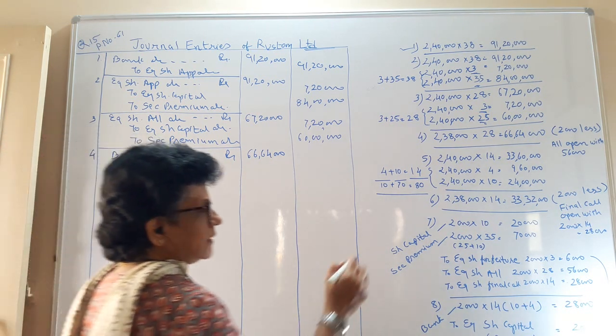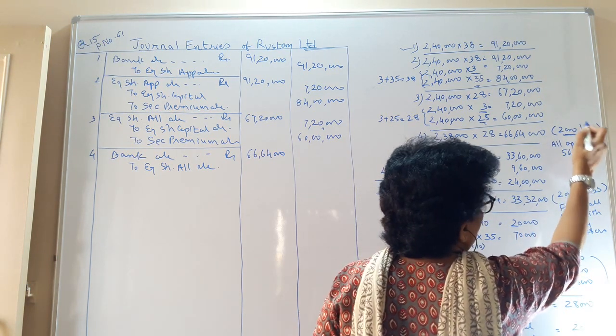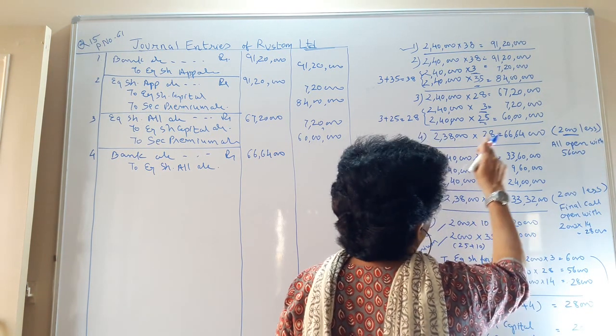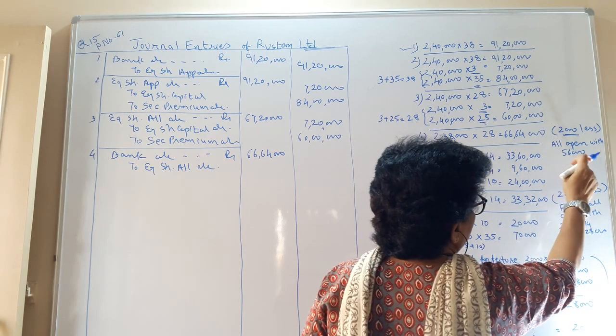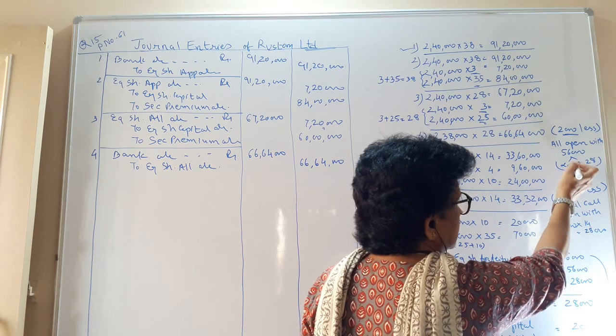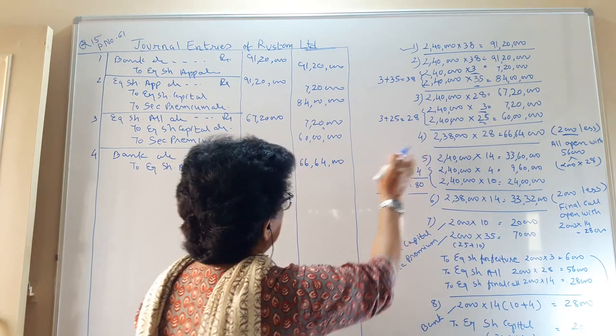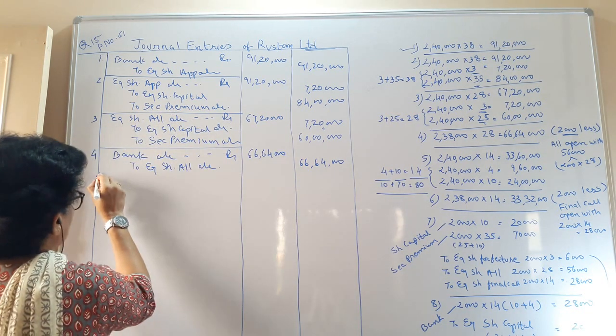It means that your allotment account is open with these 2000 shares multiplied with 28, so 56,000. So this 56,000 we still have in our hand towards our equity share allotment account.